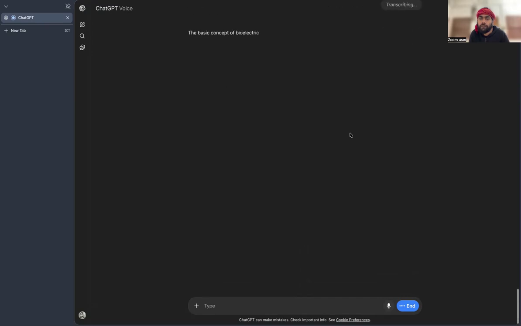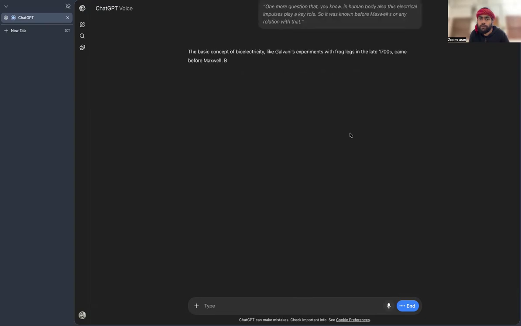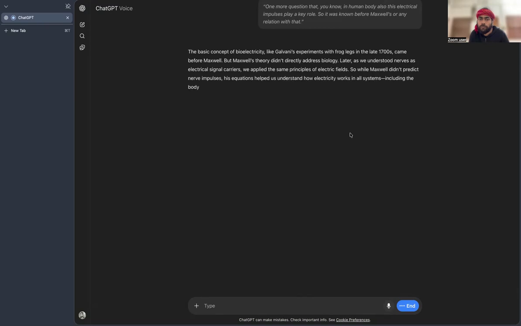The basic concept of bioelectricity, like Galvani's experiments with frog legs in the late 1700s, came before Maxwell, but Maxwell's theory didn't directly address biology. Later, as we understood nerves as electrical signal carriers, we applied the same principles of electric fields. So while Maxwell didn't predict nerve impulses, his equations helped us understand how electricity works in all systems, including the body.